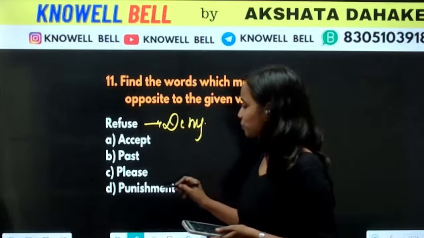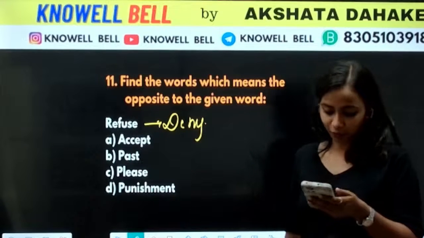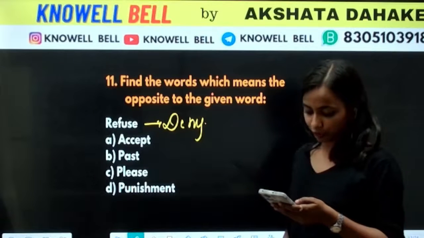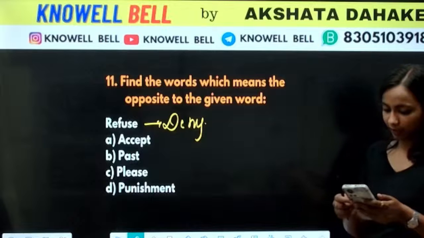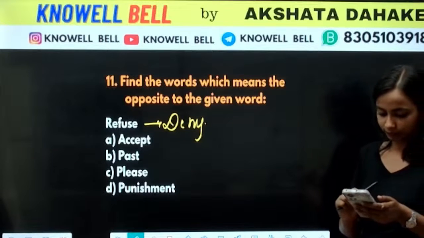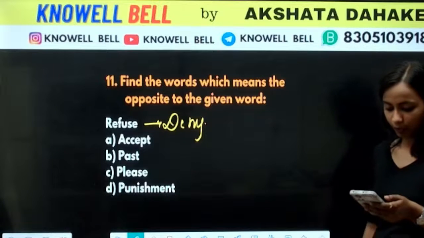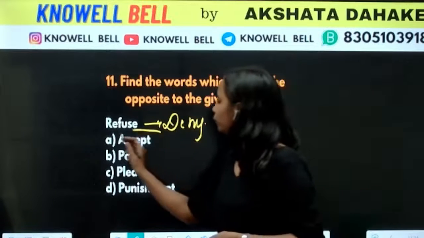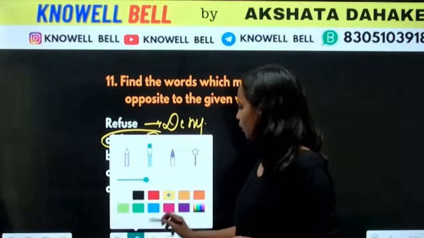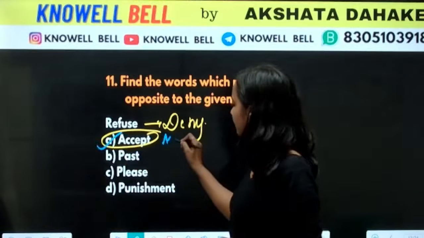Then we have accept, past, please, and punishment. What will be the right antonym? For the 11th question we are talking about, what will be the right answer for the 11th one? Good. Pallavi is correct here. Bhavya is also correct. Arav is also correct. Refuse and accept. Okay, to refuse something, to accept something.